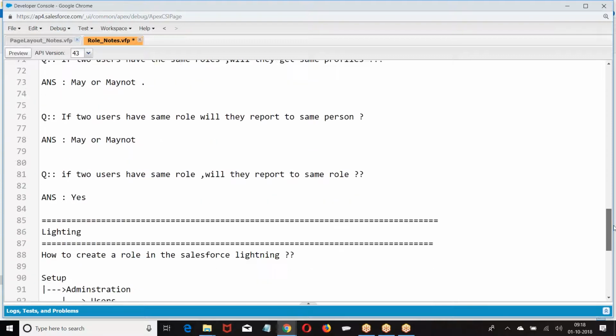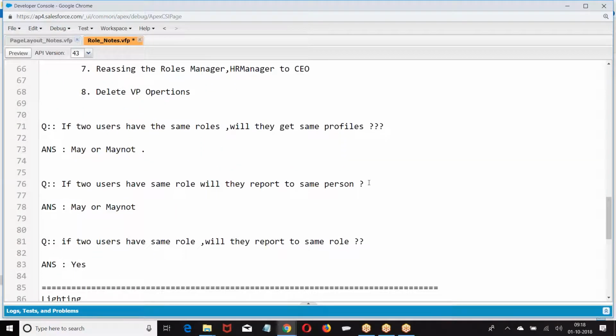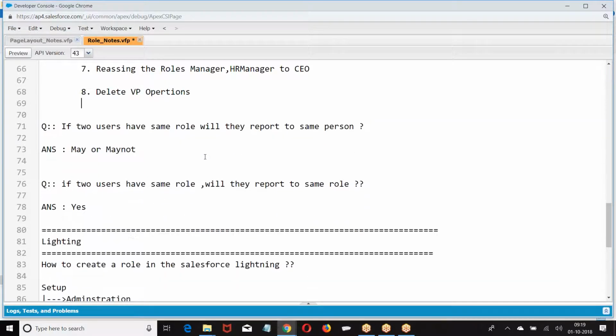It has nothing much. Now the point is, if two people have the same role, will they get the same permissions? We cannot guarantee. Now you are also a HOD, I am also a HOD. You are the HOD for CSC, I am the HOD for EC. Will both of us get the same permission? You get access on the CSC data, I get access on EC data. Both of us have a role of HOD, but your access is going to be different, my access is going to be different.